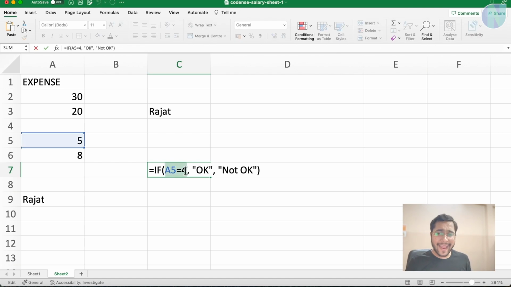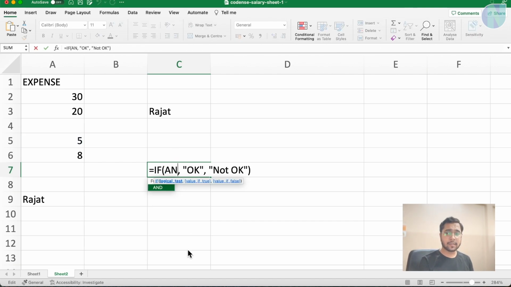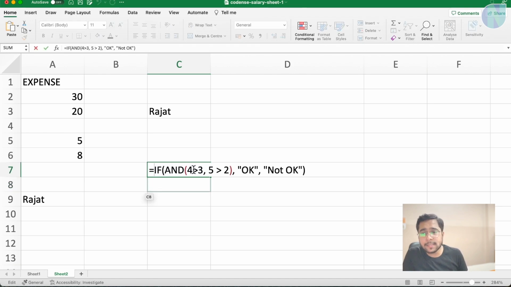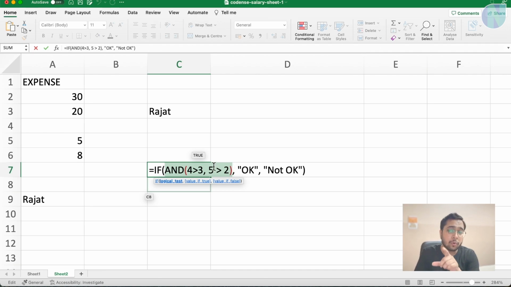Now you can use AND here as well, like multiple conditions. AND 4 is greater than 3, comma, 5 is greater than 2, close this and press enter. You can see OK. Means this complete expression, if it comes out to be true, right? If this complete selected statement comes out to be true, do this, else do this. Now I will make this AND expression return false. How? I will make one condition false.